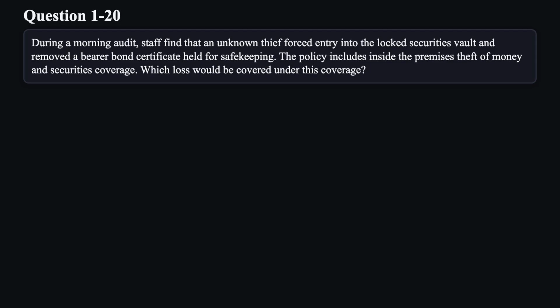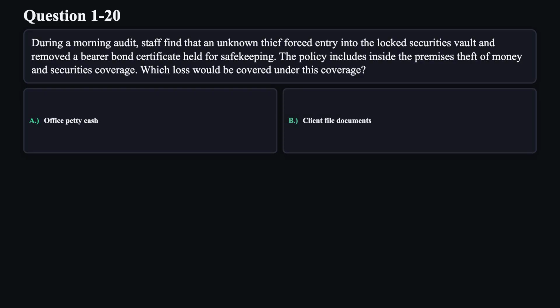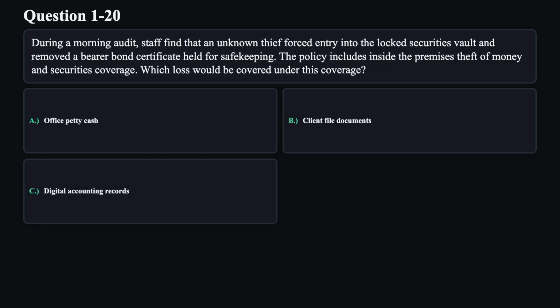Question 20. During a morning audit, staff find that an unknown thief forced entry into the locked securities vault and removed a bearer bond certificate held for safekeeping. The policy includes inside the premises theft of money and securities coverage. Which loss would be covered under this coverage? A. Office petty cash. B. Client file documents. C. Digital accounting records. D. Bearer bond certificate.